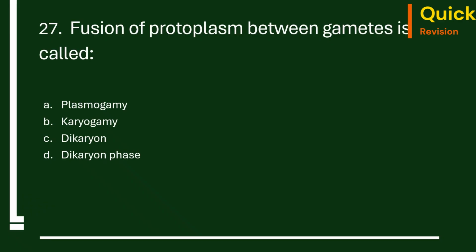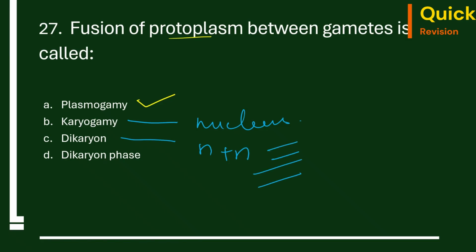27th question. Fusion of protoplasm between gametes is called plasmogamy, karyogamy, dikaryon, dikaryon phase? The correct answer is plasmogamy. Plasmogamy is the fusion of protoplast. And what is karyogamy? Karyogamy is the fusion of nucleus, right? And dikaryon stage is N plus N stage. That means when two different mycelium are combined, they have two nuclei. So that is N plus N condition. This is called the dikaryon phase.